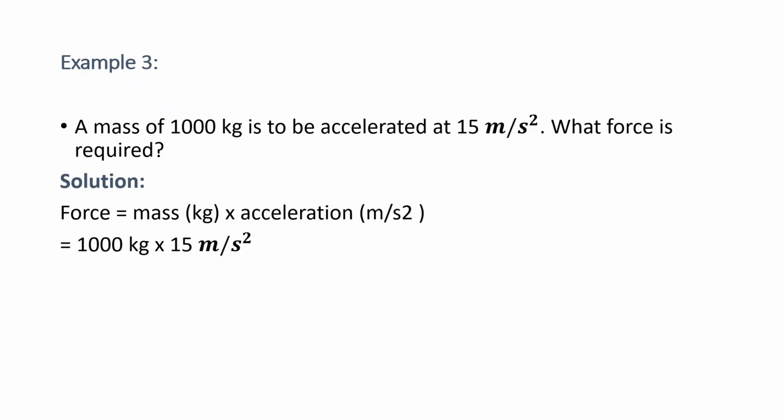So we can substitute the values. Force equal to mass into acceleration, so 15,000 kg meter per second square, or 15,000 Newton, or 15 kilonewton. This is the force. This much amount of force is required. Okay.